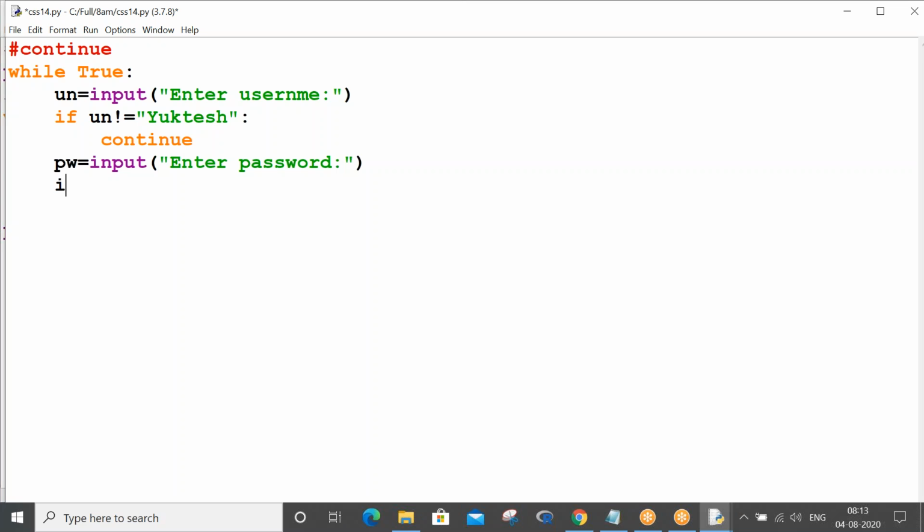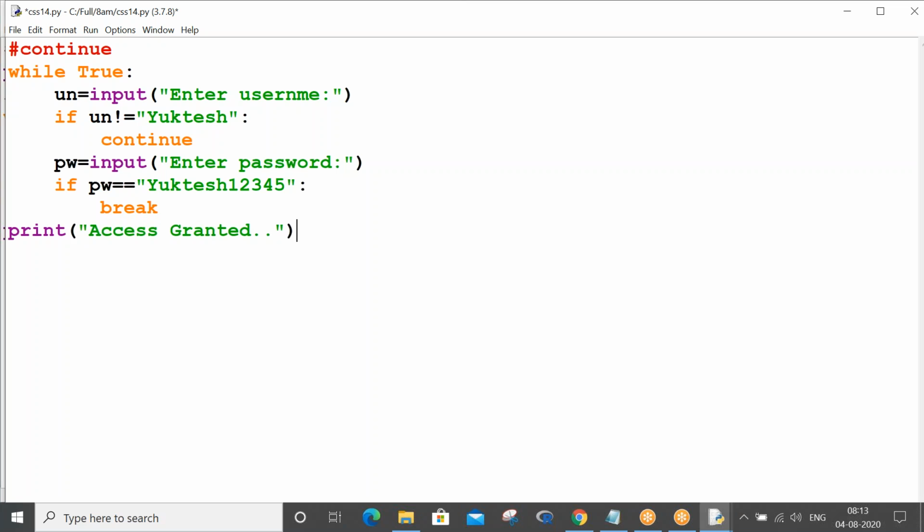Now you need to check whether the password is correct or wrong. Yuktesh12345 is the password. If this is correct, you get out from there. In the sense your loop need not execute once again, it doesn't need to ask username and password. So straight away you can come out and say access granted.